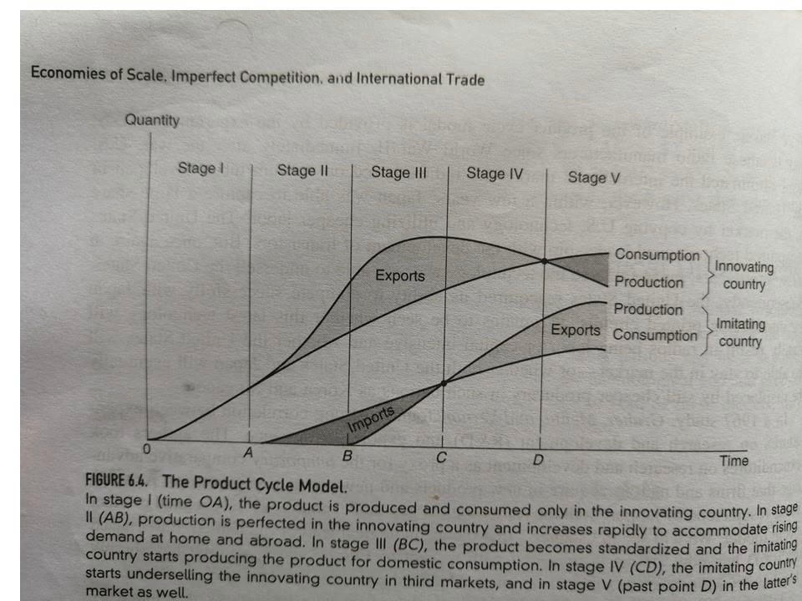This is the figure for the product cycle model. On the x-axis we represent time and on the y-axis quantity. There are two countries here, the innovating country and the imitating country. Here we consider both production and consumption of these two countries. There are 5 stages under the product cycle model.